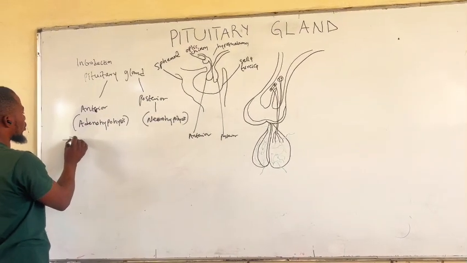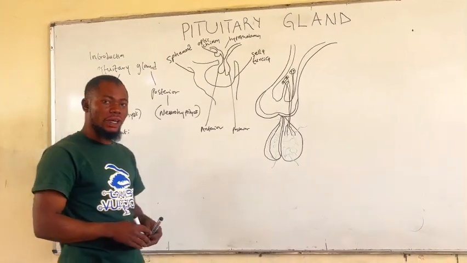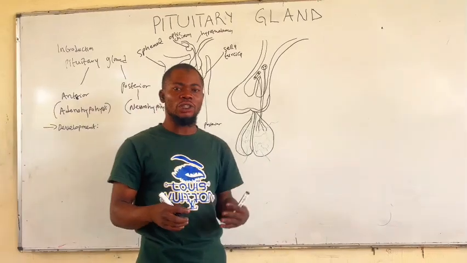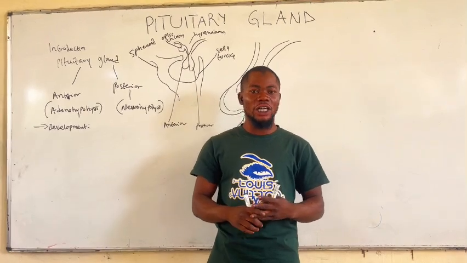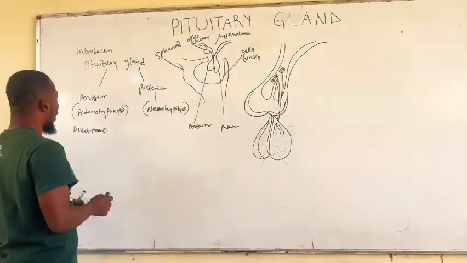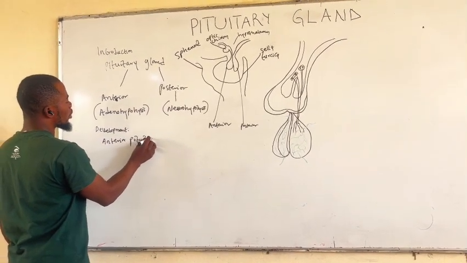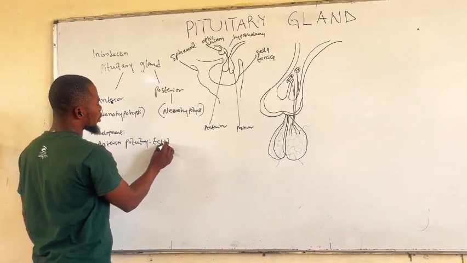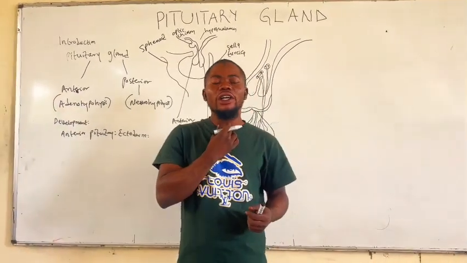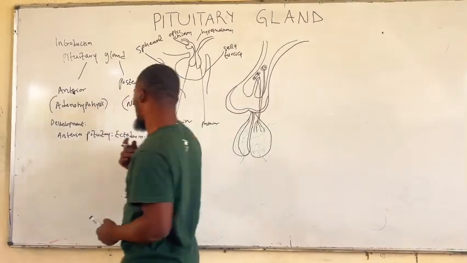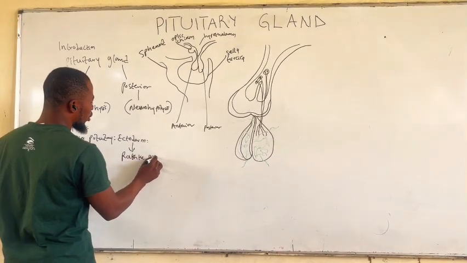Development of the pituitary gland. Despite the fact that the gland is divided into the anterior and the posterior pituitary, they differ in their development, as well as in their structure and function. The anterior pituitary gland is ectodermal in origin, and it arises from the pharyngeal epithelium as the Rathke pouch.